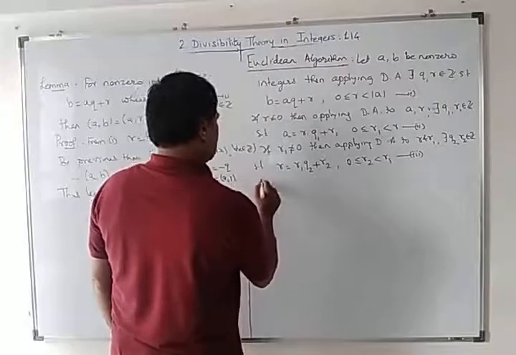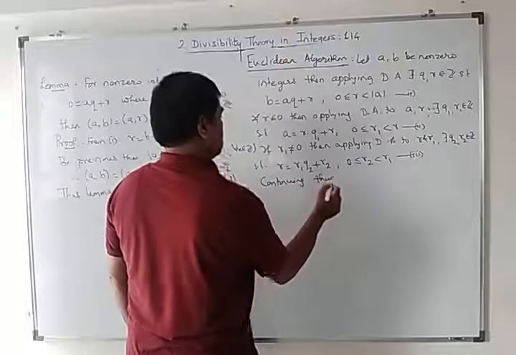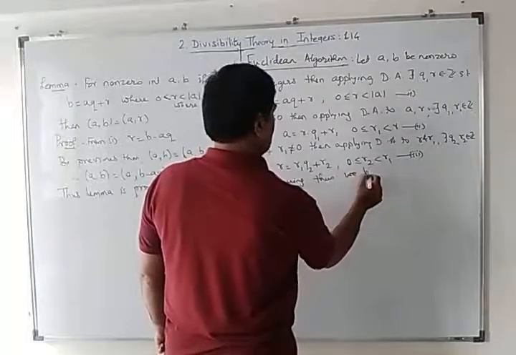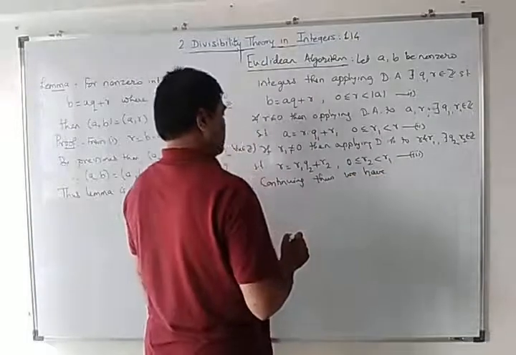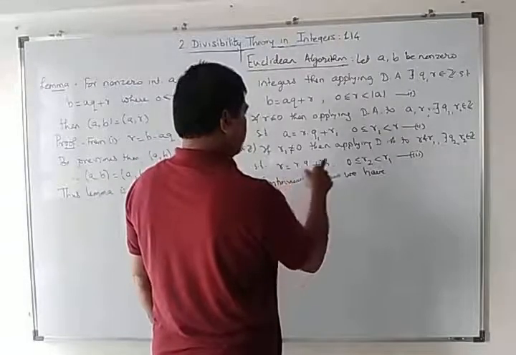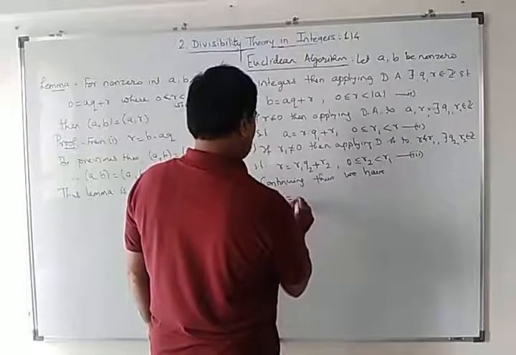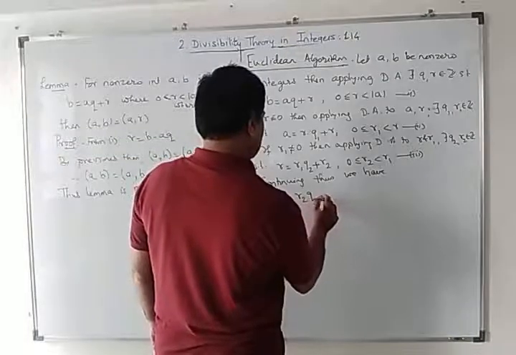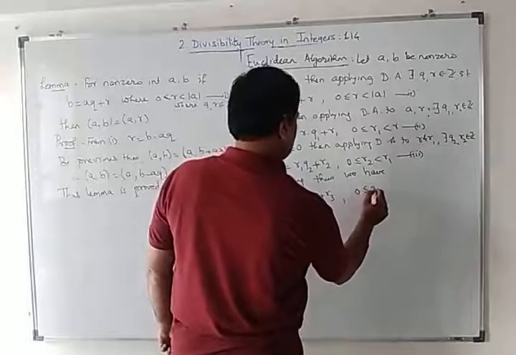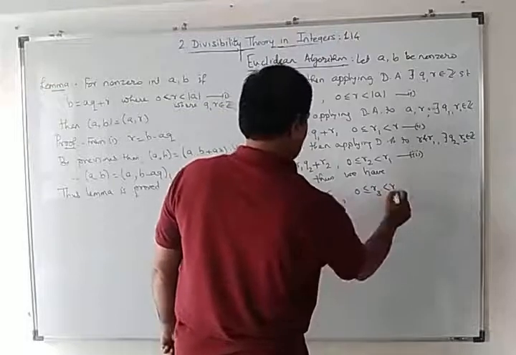Continuing, thus we have, again if this r2 is not equal to 0, then r1 is equal to r2 q3 plus r3, 0 less or equal r3 less than r2.